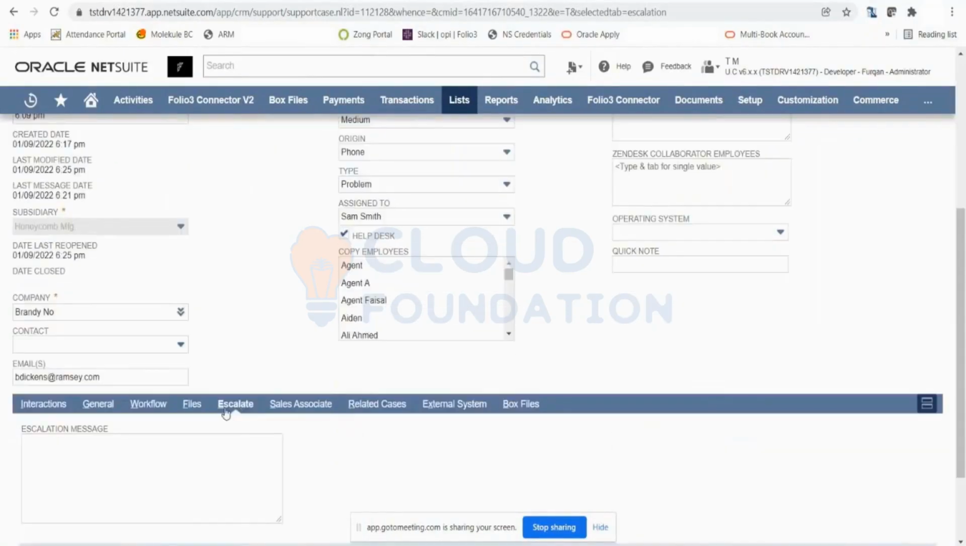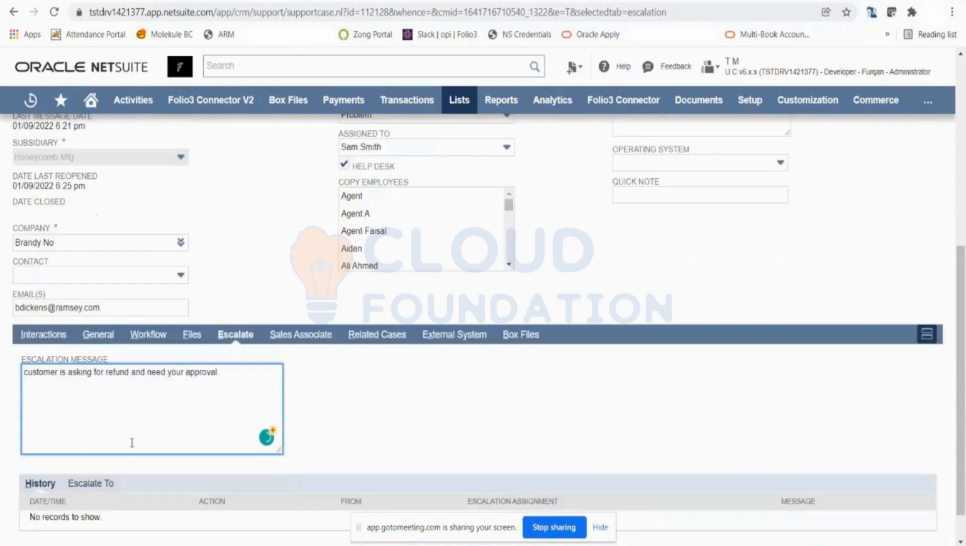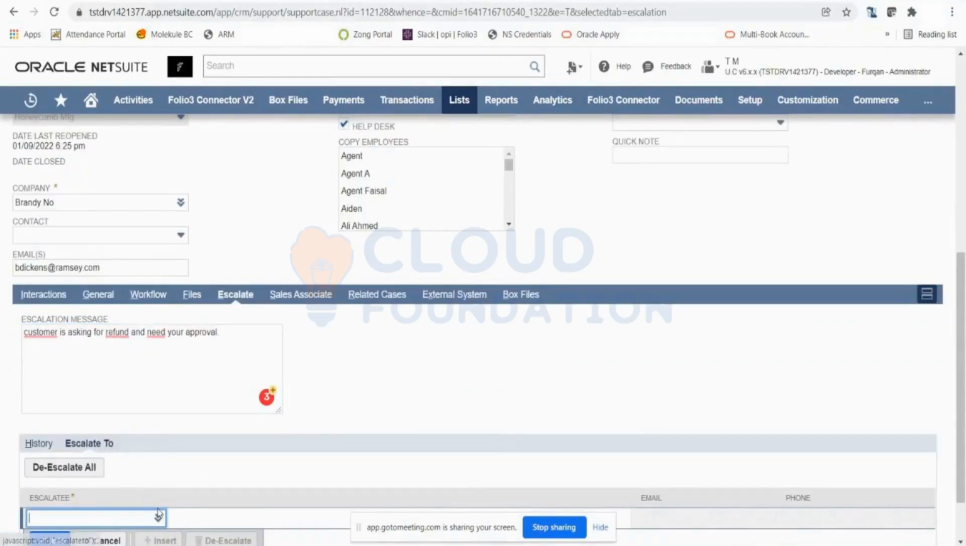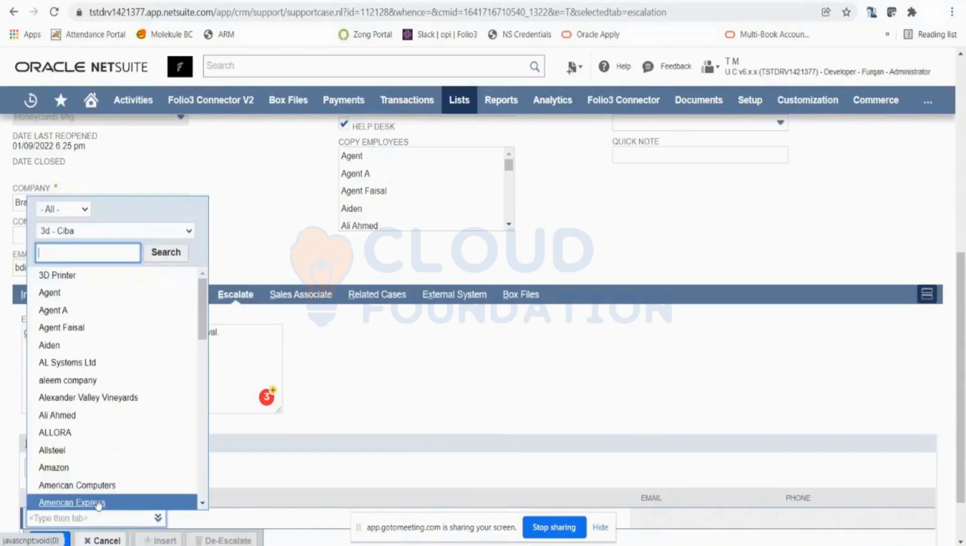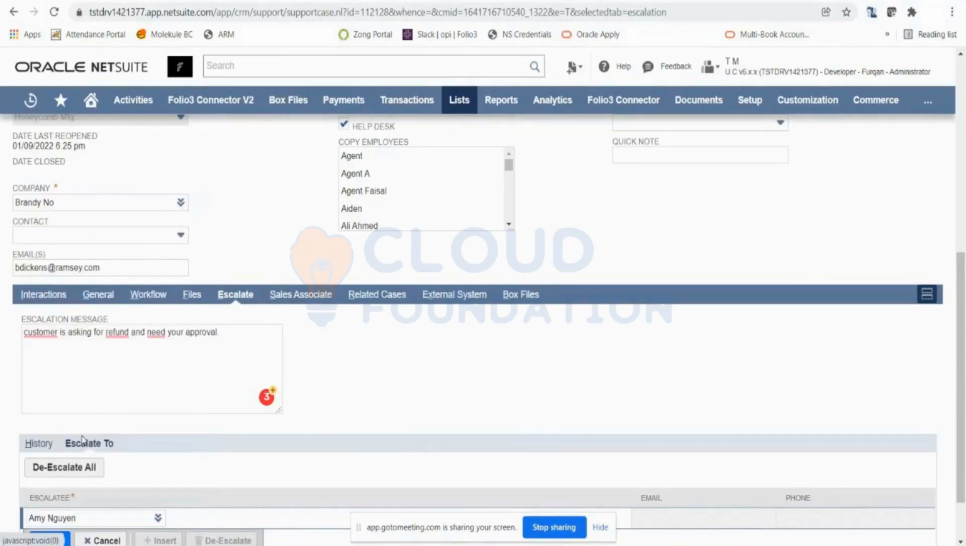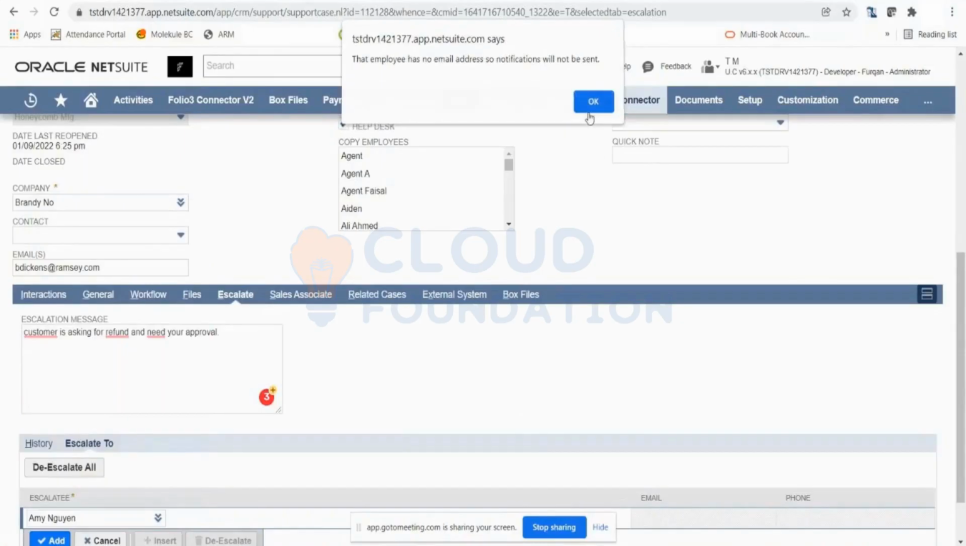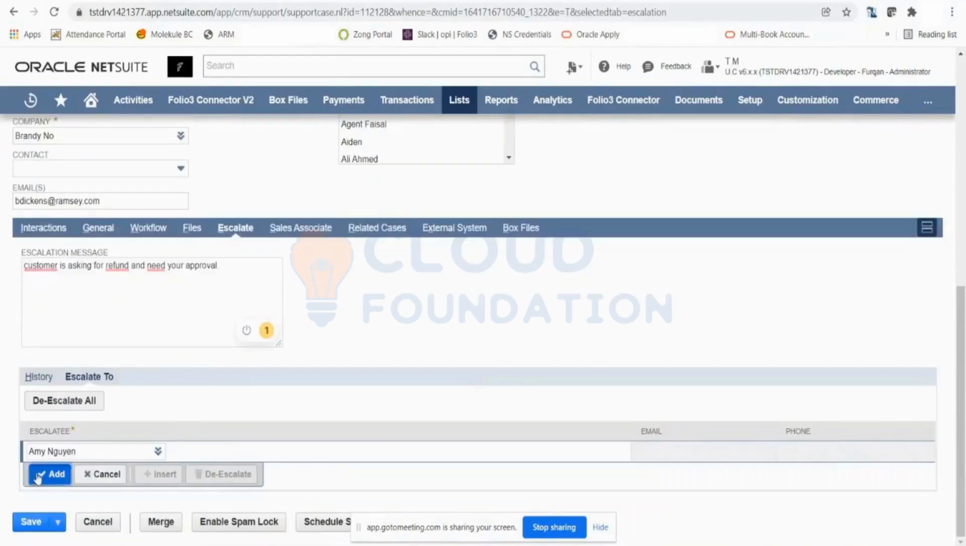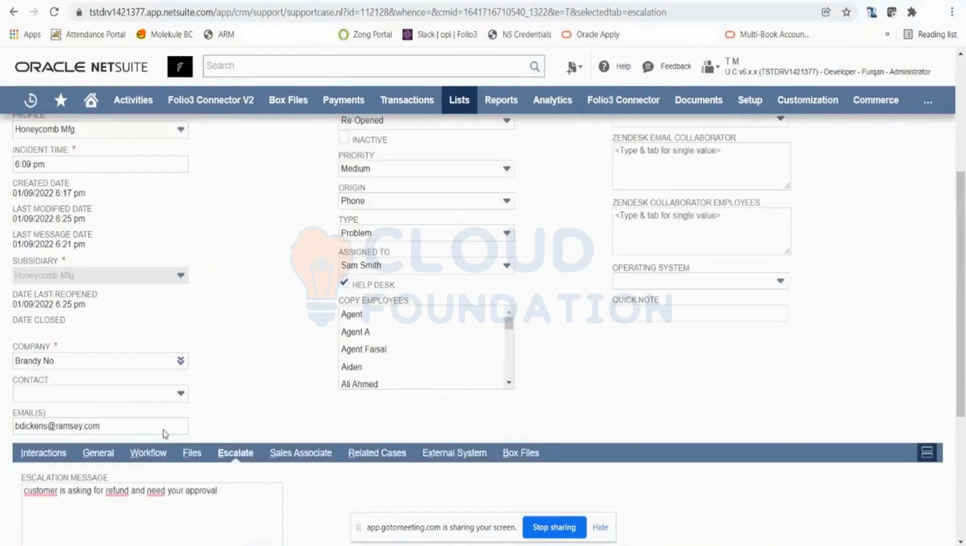What he can also do is go to the Escalate tab over here and set an escalation message that the customer is asking for a refund and needs your approval, right? You can escalate this issue internally to the organization. And here I can select my escalate-to field. Here I will select the relevant person to whom I need to escalate this case. Let's say I'm going to escalate this to Amy. Amy is the person who is responsible for handling any refund-related cases. I'm going to enter Amy, escalate this case to her, and save this.